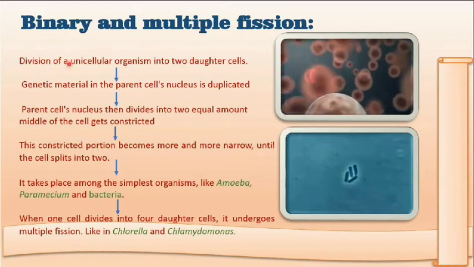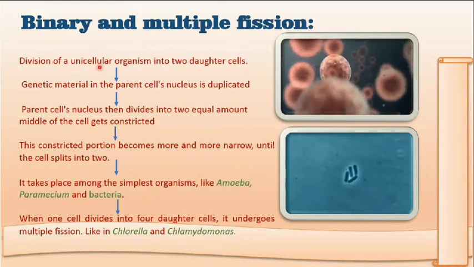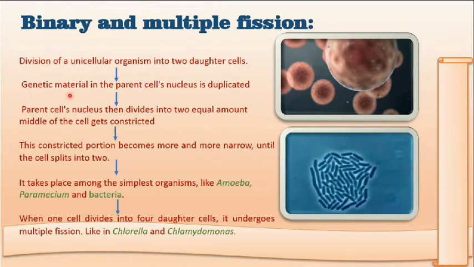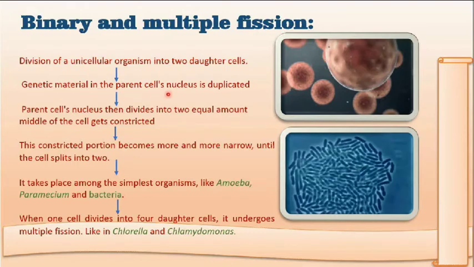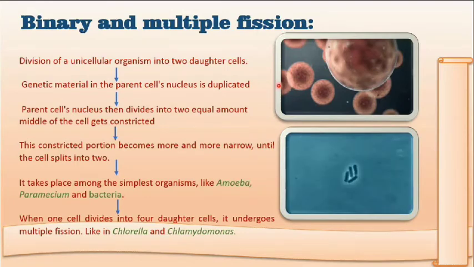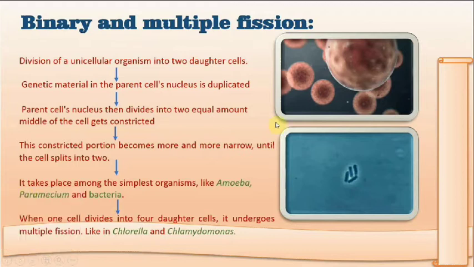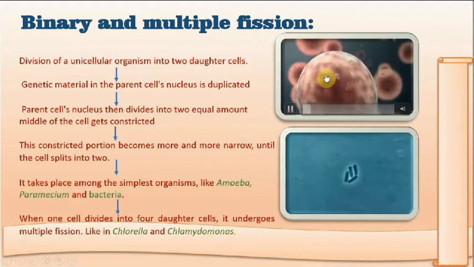Binary fission is the division of a unicellular organism into two daughter cells. In this, the genetic material, that is the nucleus of the parent cell, gets duplicated. Then, after the equal division of the nucleus, there is a constriction in the cell, and this constriction brings the division.